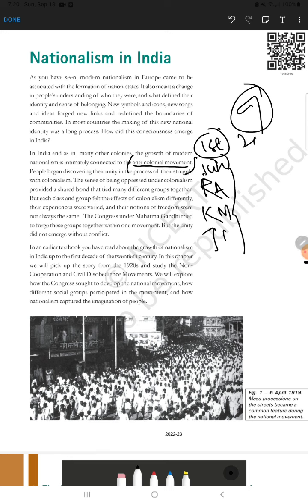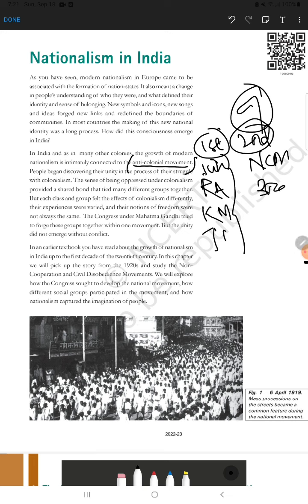Then the second part is all about the non-cooperation movement: what is the non-cooperation movement, and what are the 3 stages in which Gandhi started it. Then we will come to how it began, and how the town people, village people, forest people, and plantation workers joined. Then we'll go to why Gandhi called off the non-cooperation movement.